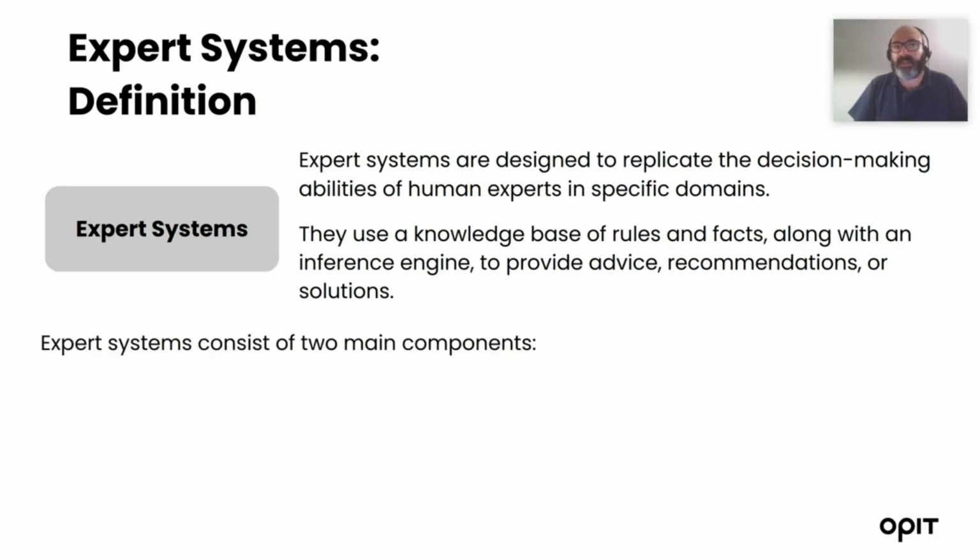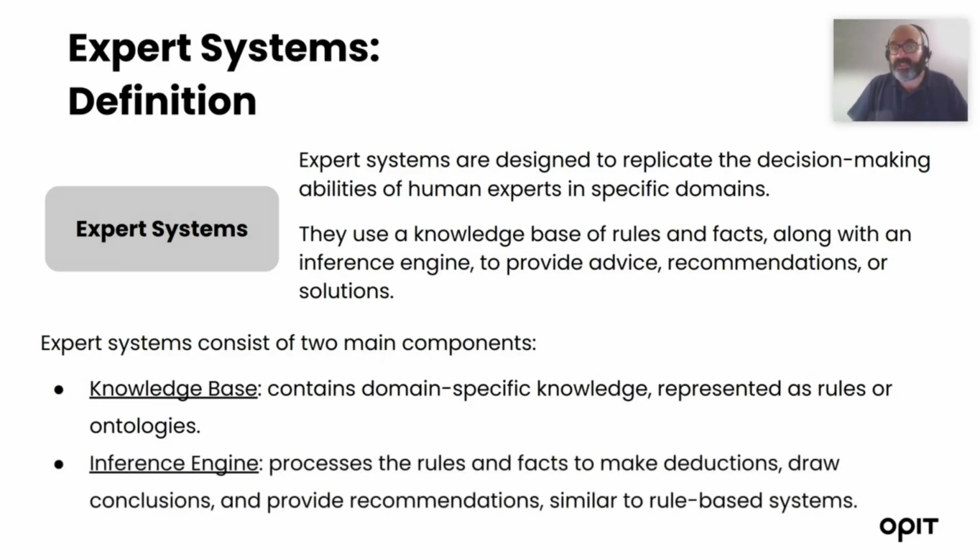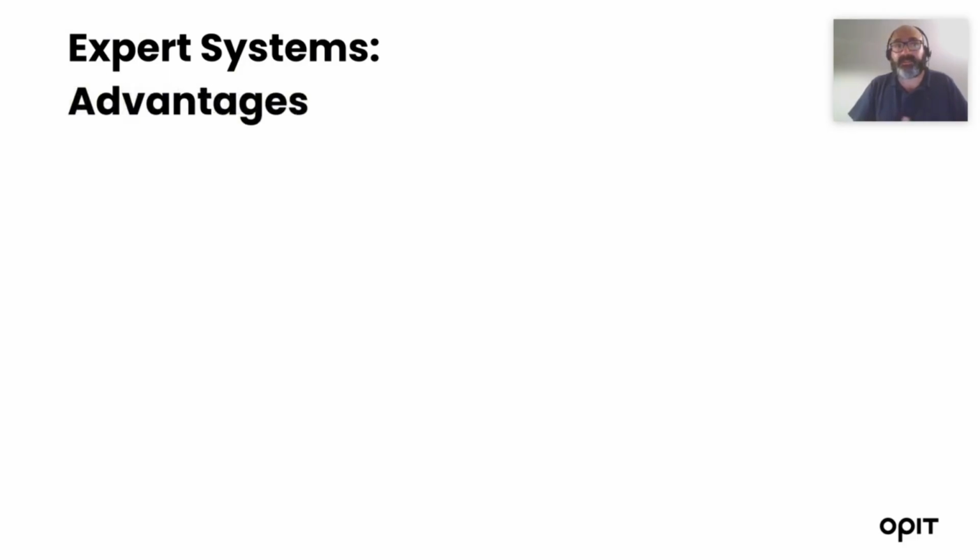Expert systems consist of two main components. Of course, the knowledge base, that is the domain-specific knowledge that can be represented as rules or, in a more modern setting, as ontologies, and the inference engine, the engine that processes the rules and the facts to make deductions and to draw conclusions. And this works similarly to the engine used for rule-based systems.